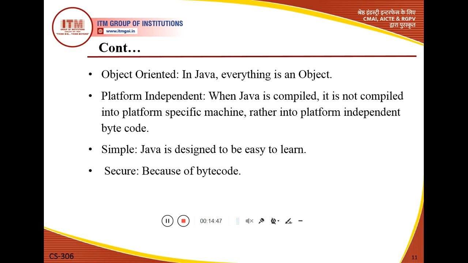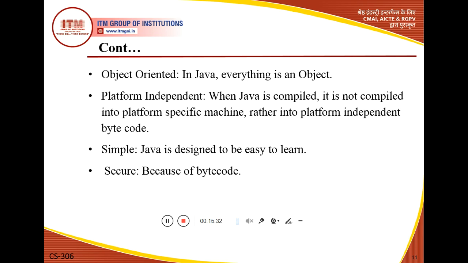The next characteristic of Java is platform independent. What do you mean by platform independent? Basically, platform independent means that when we write our code and compile our Java program, it is not compiled into a platform-specific machine code. Suppose we want to compile our code on another machine, it will compile there also. So it is called platform independent, and the code will be compiled into bytecode.